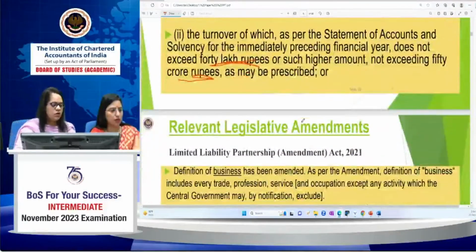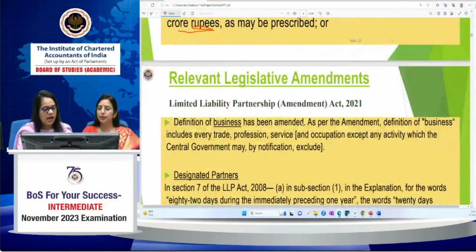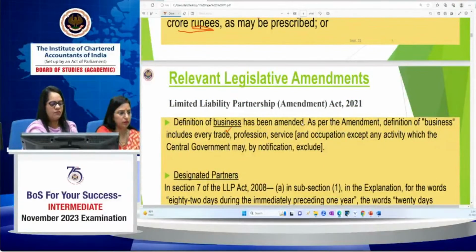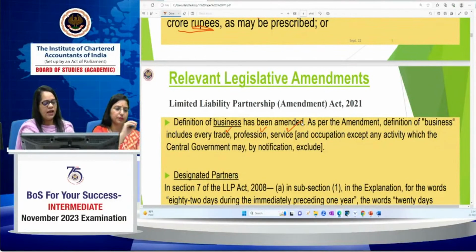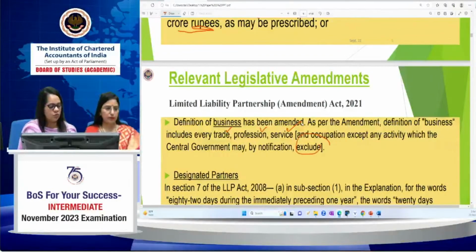Coming towards the limited liability partnership, the definition of business has been amended. As per this, business includes every trade, profession, service and occupation except any activity which the Central Government may by notification exclude.